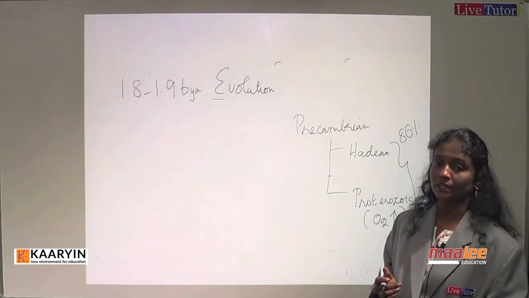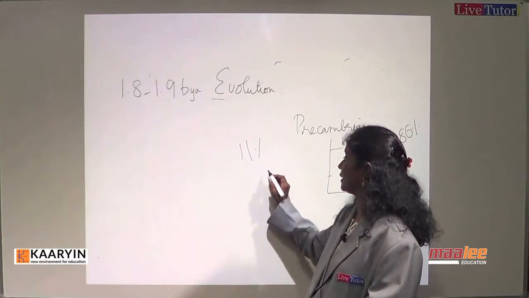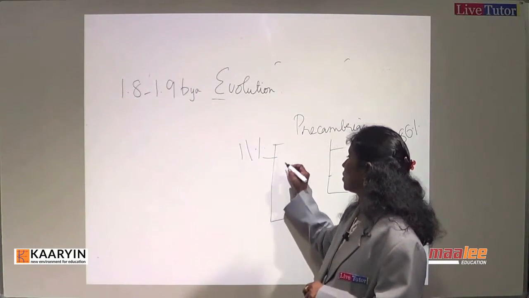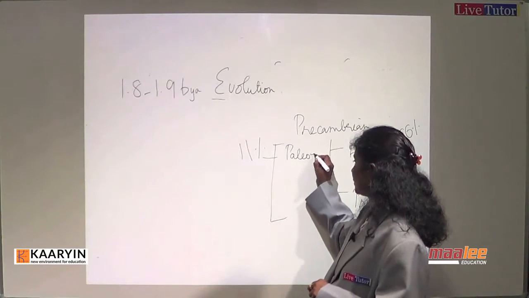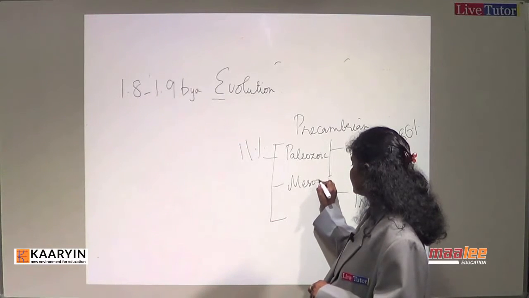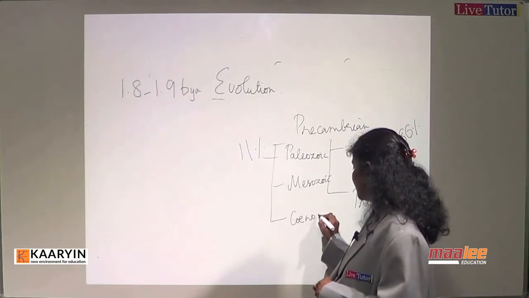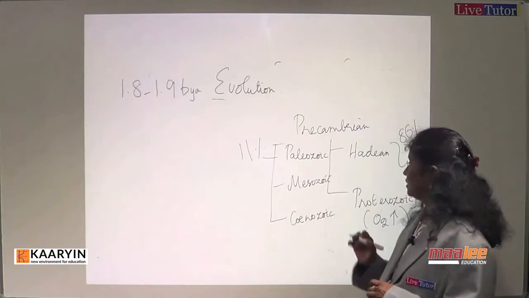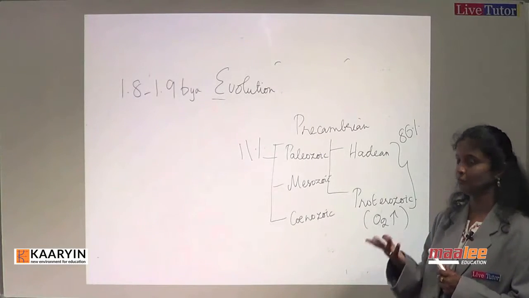After the Proterozoic era, only 11% of the geological period was occupied by these three eras, which we call Paleozoic, Mesozoic, and the recent era, Cenozoic. The Paleozoic era flourished with fishes.